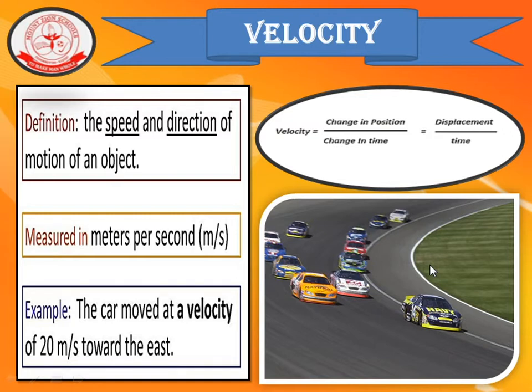So velocity can be calculated by displacement divided by the time taken. Speed and velocity can be a little confusing for most of us. Well, the difference between speed and velocity is that speed gives us an idea of how fast an object is moving, whereas velocity not only tells us its speed but also tells us the direction the body is moving in.